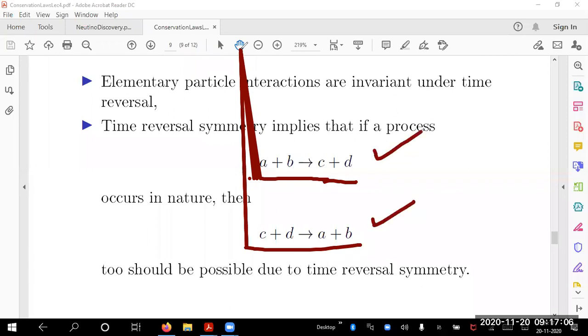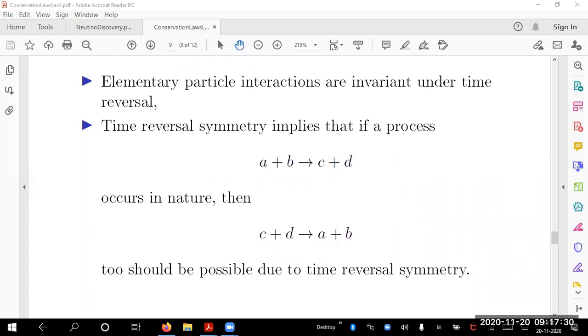That is an experimental verification of a discrete symmetry. So you have different ways of noticing conservation laws and symmetries. Symmetry is associated with conservation law only for continuous symmetries. Discrete symmetries also guide you to check that if a process happens, then the reverse process also happens.